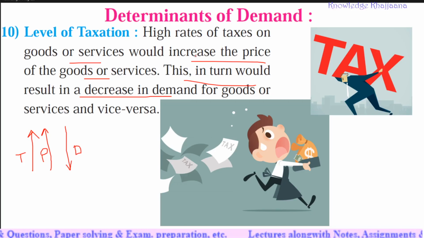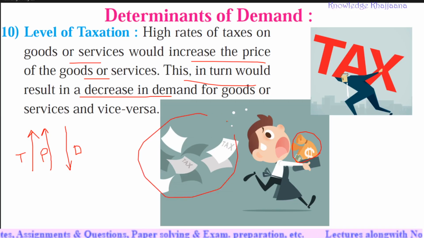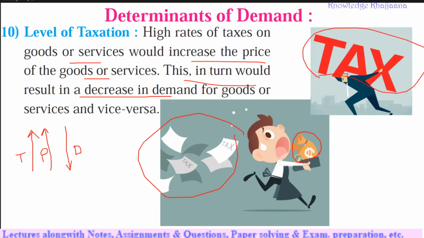See, high rates of taxes. See, this person is running away because taxes are following him. So what will he tend to do? He will try to save his money, whatever he is having. If the taxes are running behind him, what will he tend to do? He will not buy more things, so the demand will decrease. Demand for goods and services will decrease if the taxes are more in the market. See, the person is overburdened with the taxes itself. If the taxes are more, the person will get overburdened and he will try not to spend more, so the demand will decrease.